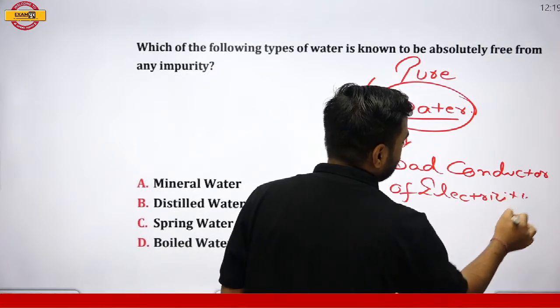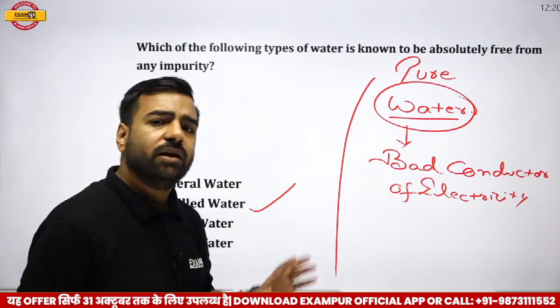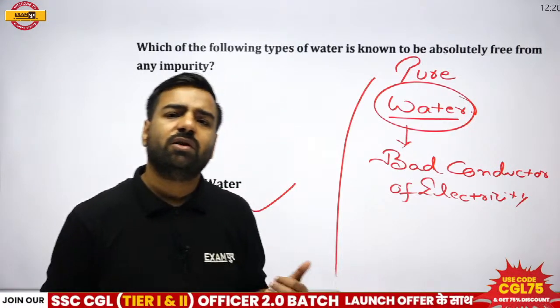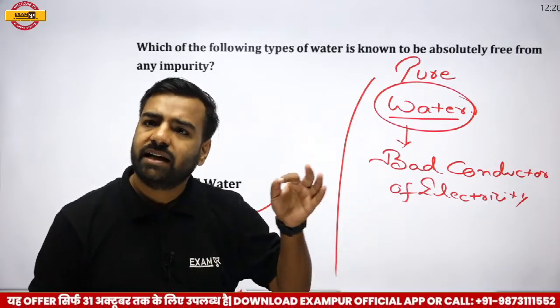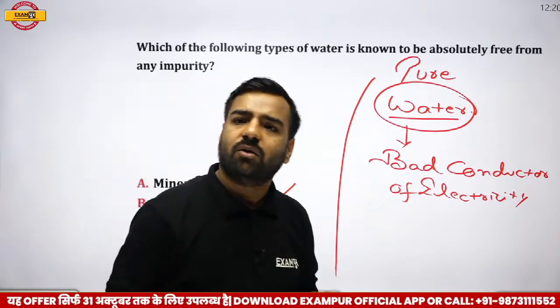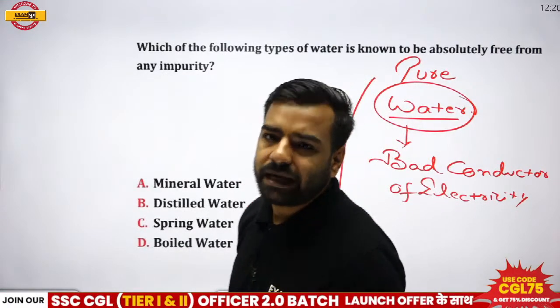Now, only and only pure water. Yes, that's true, Avan. But if I talk about impure water, that is, any kind of impurity is there, it will start conducting electricity. Since there is no such impurity in pure water, it would be a bad conductor.